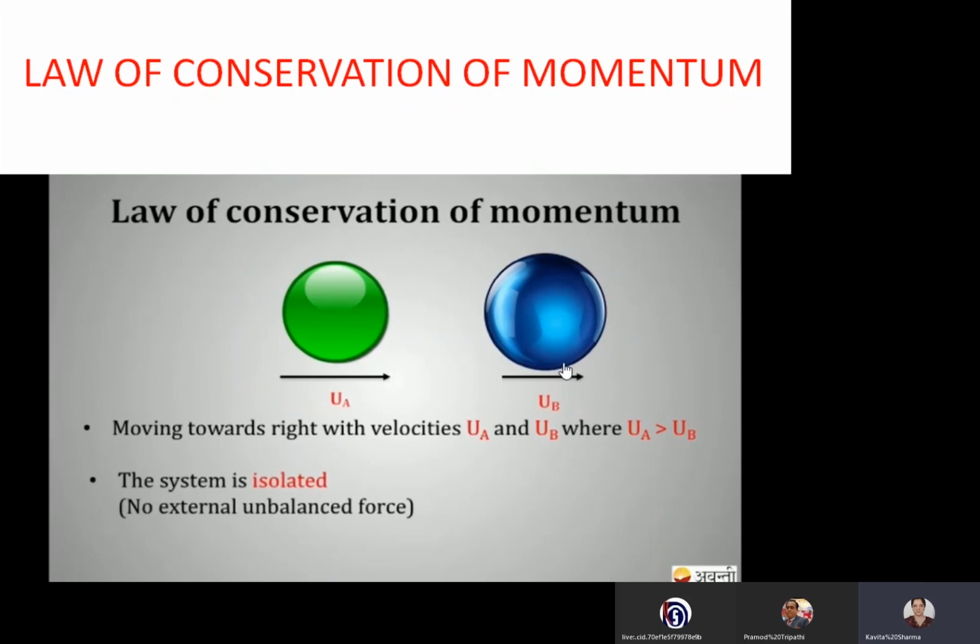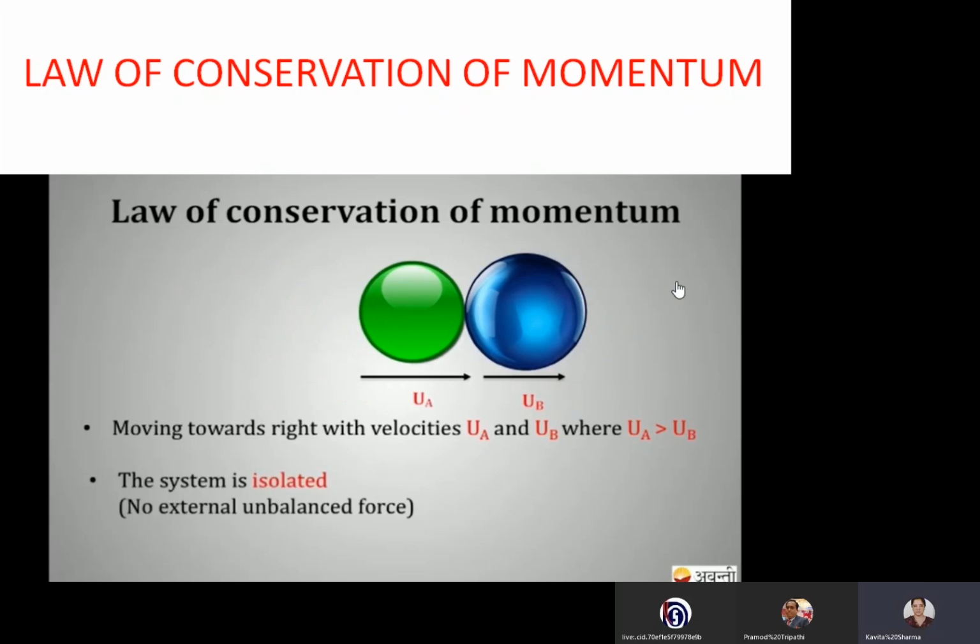That means there is no external unbalanced force applied, right? UA is more than UB. Now because the velocity of A is more than the velocity of B, they are going to collide after some time.